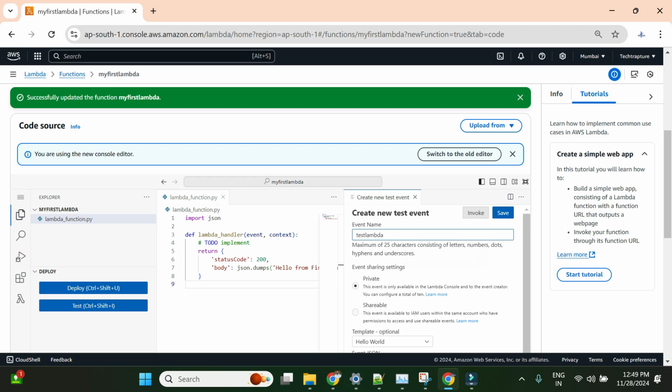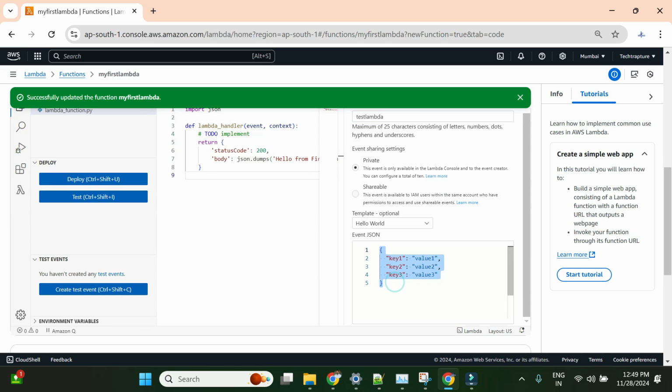Okay, and what it will do, it will just pass an event. So we already saw the event is the data which will be passed to your Lambda function. Okay, so this is your event, so it is just passing the values key1, value1, key2, value2. So instead what I will do, I'll just write name and I will write Vishal. I'll just write here as skill, and I'll write here AWS. So I'll pass only these two. I'll remove this comma.